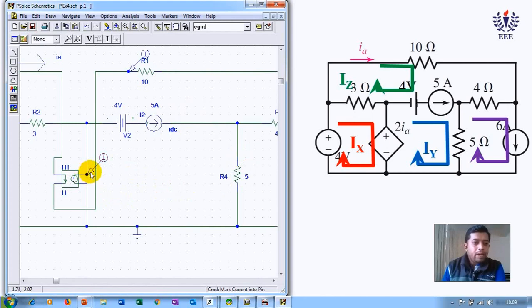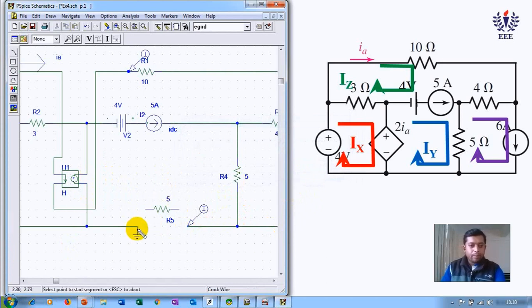The right answer would be, I have to place at this branch, the bottom branch. But how do I do that? When I place the current marker, it will give me an error. So I can't place a resistance. Right? If I do that, let me show you. Is the circuit still electrically the same to what we have done? No. I know you would answer saying that, sir, we'll make this as 0. Right? When we simulate, we'll get an error.